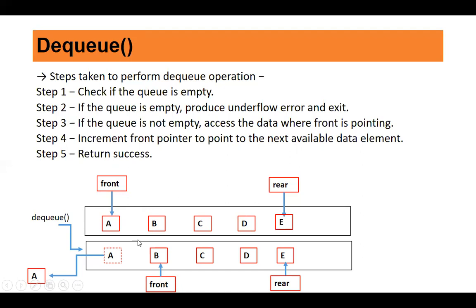item in the queue. Right now front is pointing here. So when I say DQ, A will be deleted, and then front will be pointing to the next item in the queue. A is deleted and returned. Front is incremented to point to the next item in the queue. There is no change in the rear. Rear remains at its position. So NQ uses modification of the rear pointer and DQ carries out modification of the front pointer.